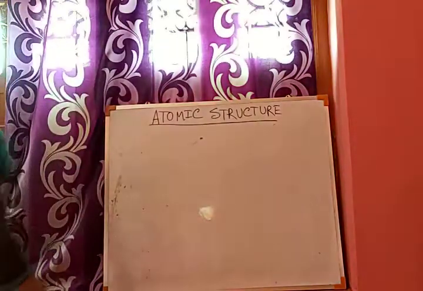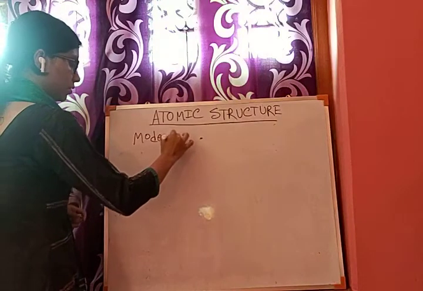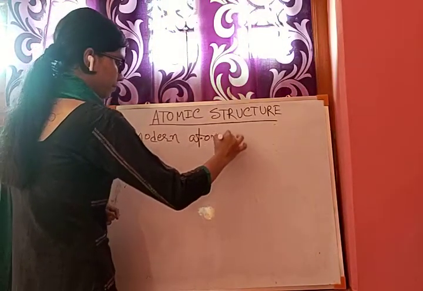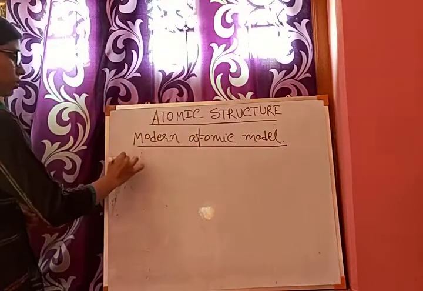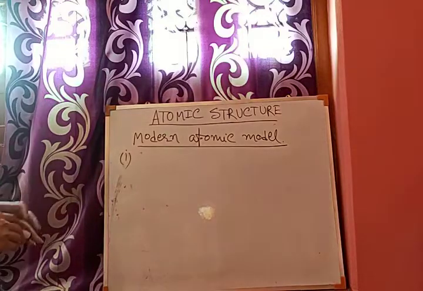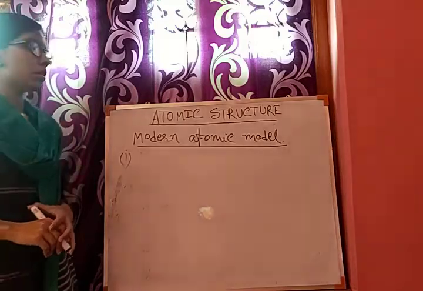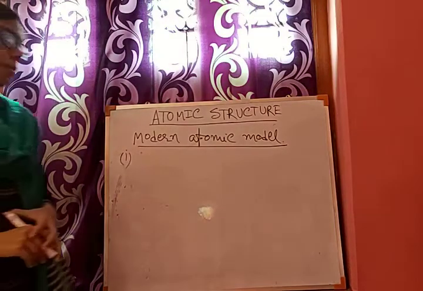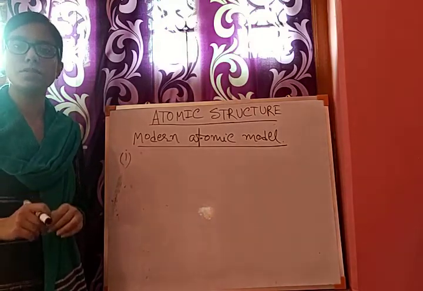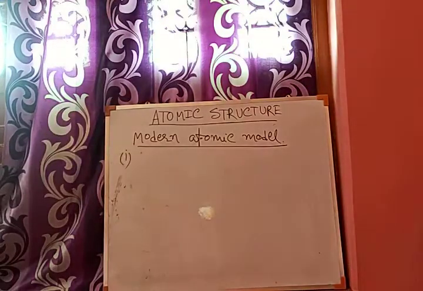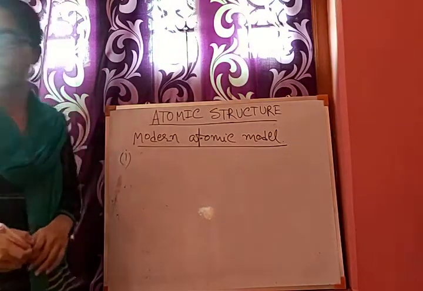In the modern atomic model, atoms can be divided into their subatomic particles. Dalton said that matter consists of indivisible particles, that is, atoms are indivisible. But according to the modern atomic model, atoms can be divided into subatomic particles like protons, neutrons and electrons.